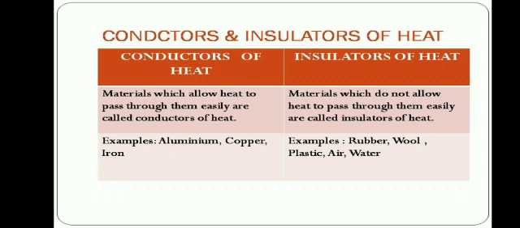Conductors and insulators of heat. Materials which allow heat to pass through them easily are called conductors of heat. Some of the examples are aluminium, copper and iron. Insulators of heat: materials which don't allow heat to pass through them easily are called insulators of heat. Examples: rubber, wool, plastic, air and water. Insulators are also called poor conductors of heat.